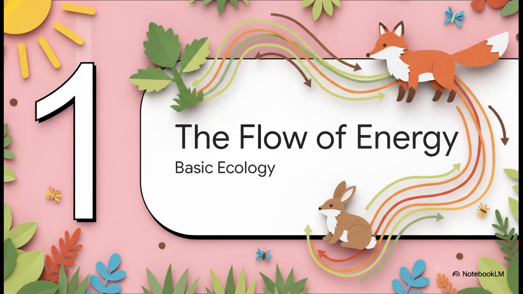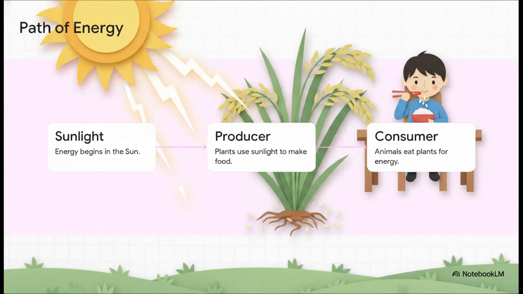Part 1. The flow of energy. Let's trace exactly where this whole process begins. We can trace this entire chronological journey starting, as you might guess, right at the sun. Energy reaches the Earth as sunlight. Then a plant, let's say a rice plant, grabs that sunlight and uses it to literally make its own food, storing that energy in its roots, stems, leaves, the whole shebang.